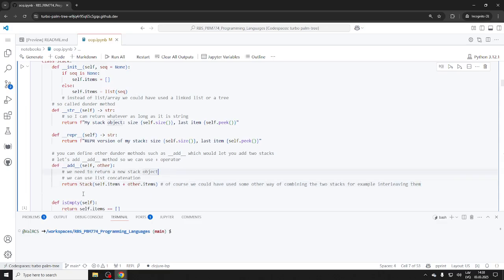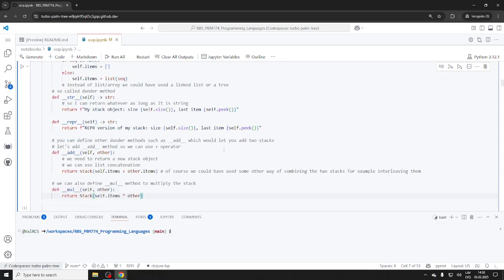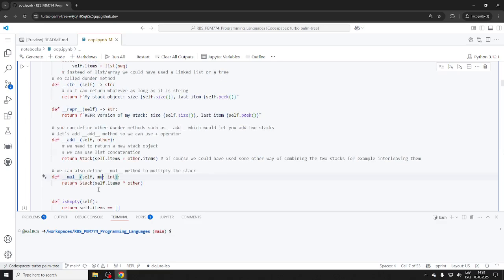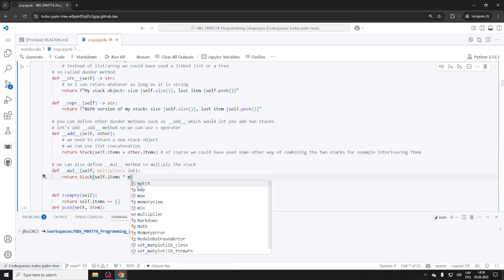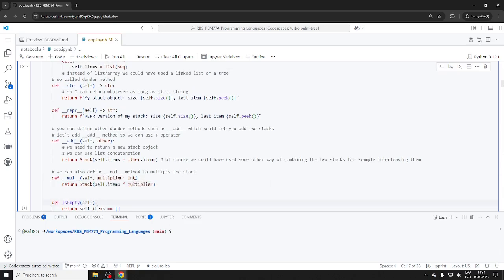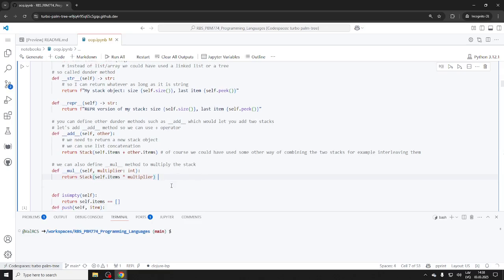Do we want to multiply stacks? Yeah, we could. Let's define multiplication. This will be easy, but not other. This, of course, would have to be a number, an integer, a multiplier. Of course, again, this works because of list.